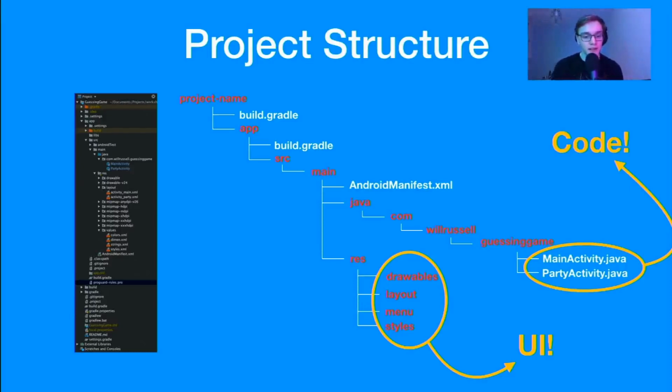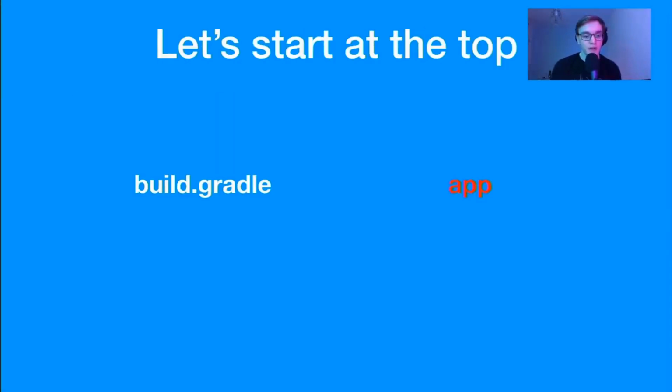So, starting right at the top of the project structure, we have our build.gradle and our app directory. There's other stuff as well, but they're not important right now. So the build.gradle is used to specify how Gradle is going to build your app. For the most part, you can leave this alone. The ones that are more interesting to us are inside of the app directory.